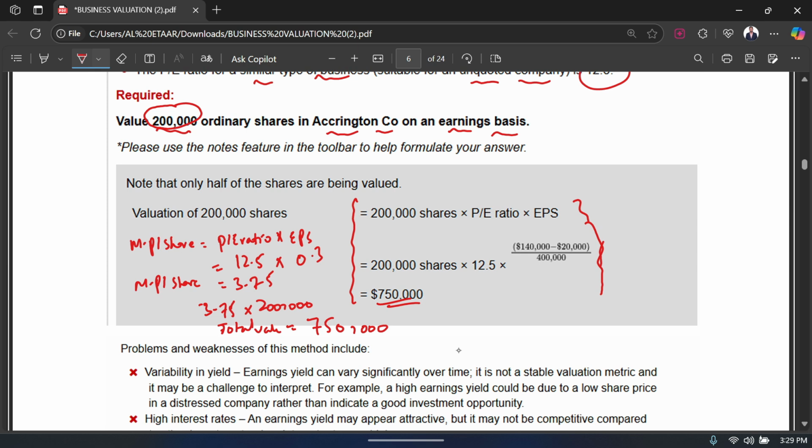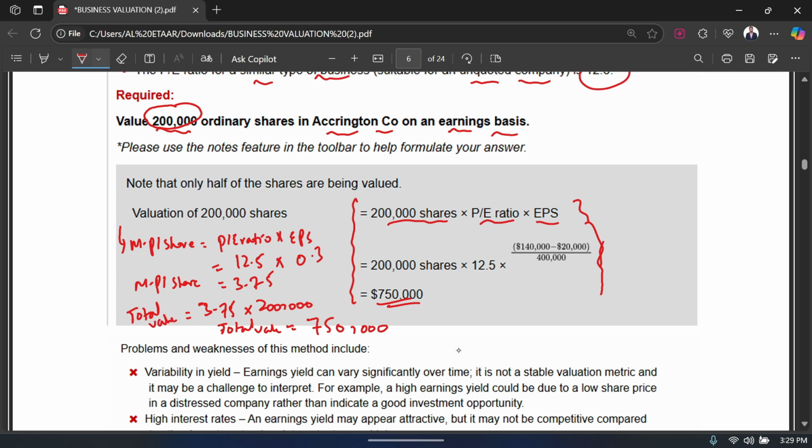They did the same thing, just that they multiplied shares in the same step. They did everything in one step, but I broke it down into two steps so you can easily understand. First, I calculated the market price per share by multiplying the PE ratio with the EPS, just the way we learned. Once I had my market price per share, I multiplied it by the number of shares so I can get the total value of the business.